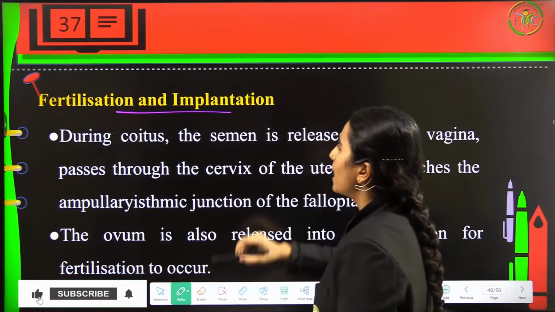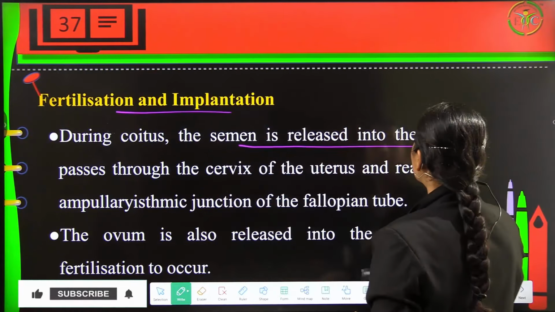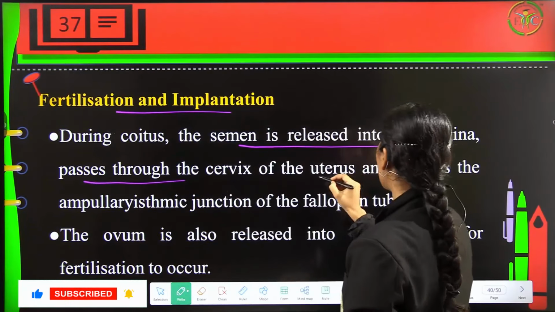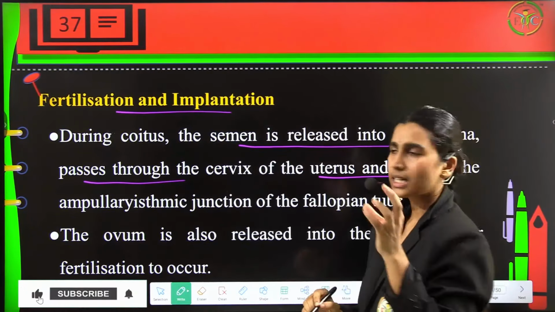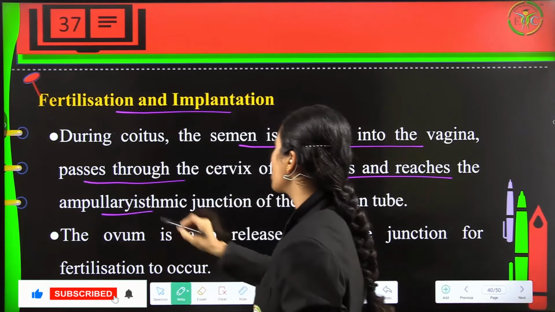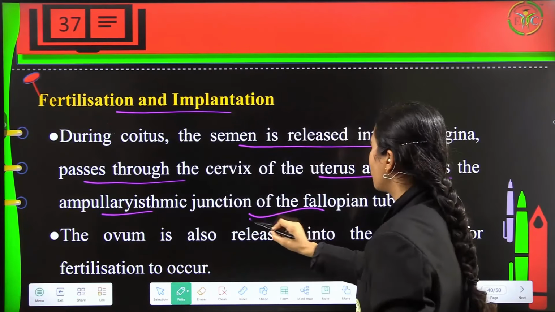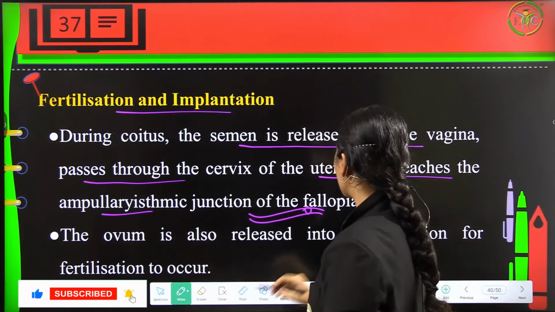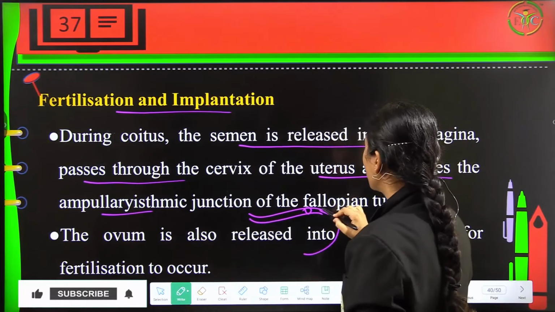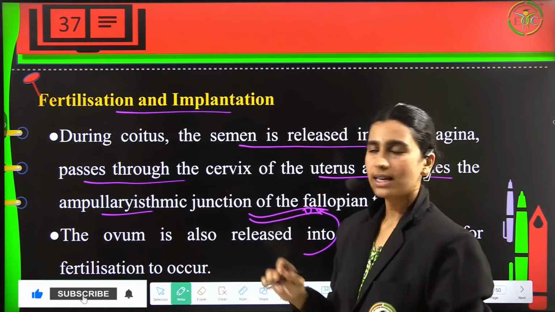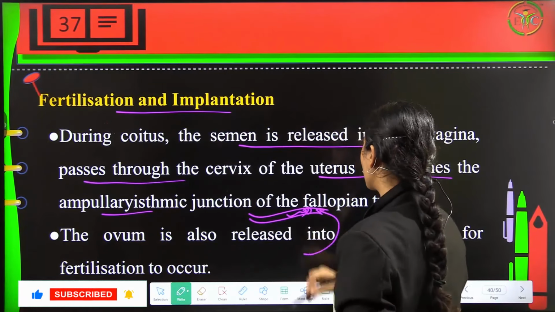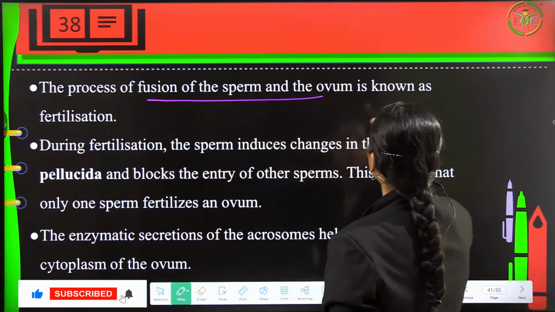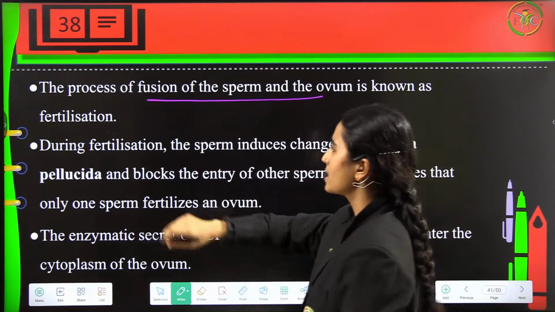Now, fertilization and implantation. At the time of coitus, semen is released into the vagina, and now this will pass through the cervix of the uterus and then ultimately reaches the ampullary isthmic junction, that is the end of the fallopian tube, somewhere around here. So now the ovum is also released at the same time to the fallopian tube, and this is how fertilization will occur. Now the process of fusion of sperm and ovum is called fertilization.